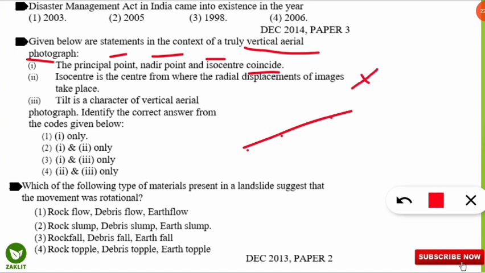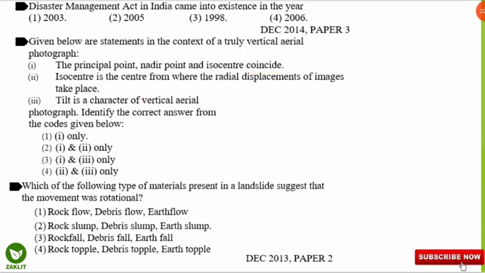Option 2 will be incorrect, and here tilt is a character of horizontal aerial photograph, not vertical, and swing is a character of vertical aerial photograph. So you should note it down. Swing for the vertical aerial photograph, tilt for the horizontal aerial photograph.